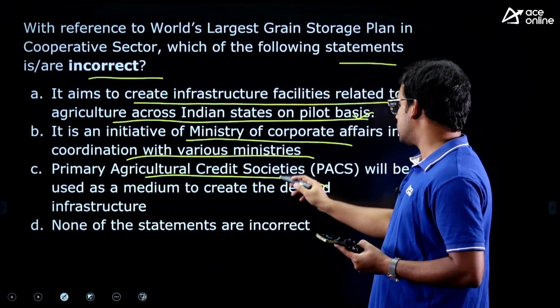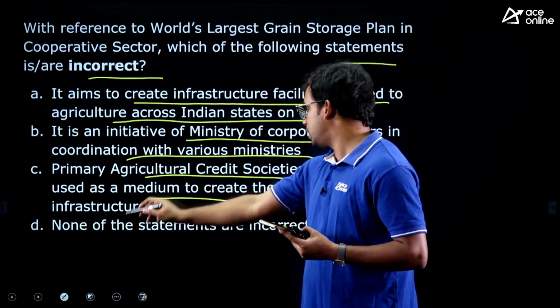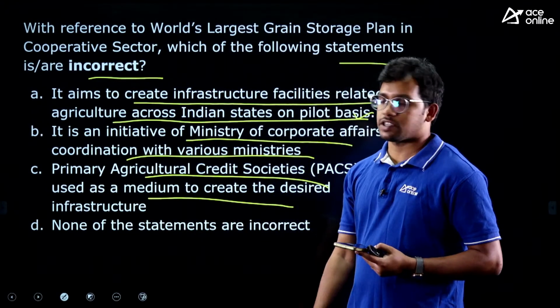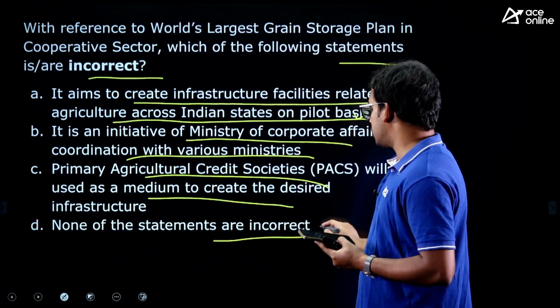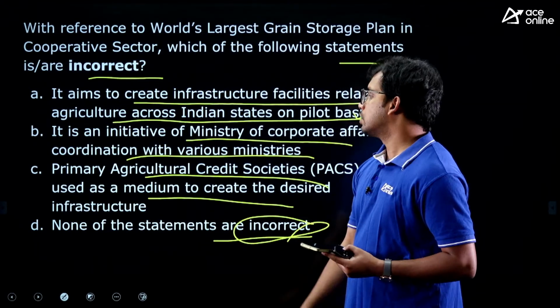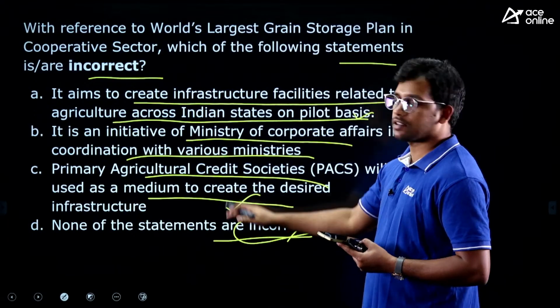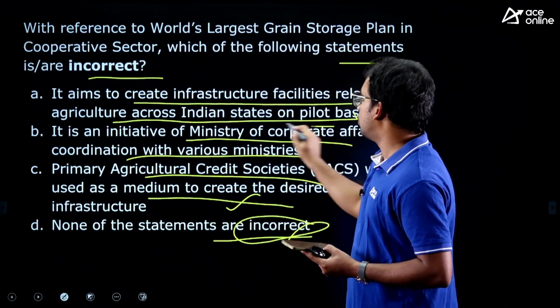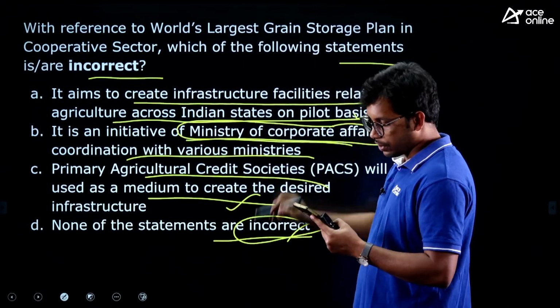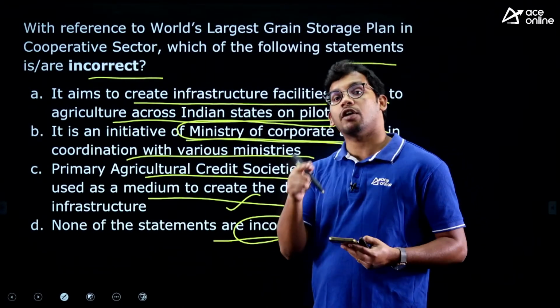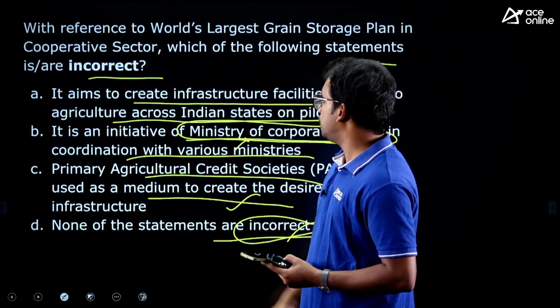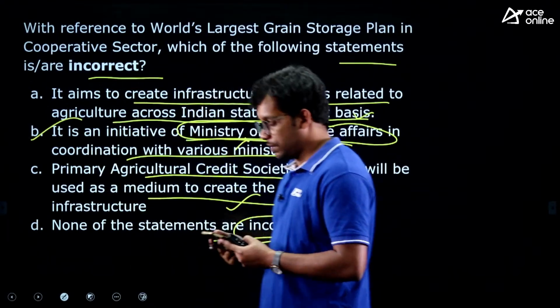PACS, Primary Agriculture Credit Societies, will be used as a medium to create the desired infrastructure, right? PACS is the one taking responsibility, but it is not launched by the Ministry of Corporate Affairs. It is launched by the Ministry of Cooperation, right? So B is wrong, and hence answer is B.